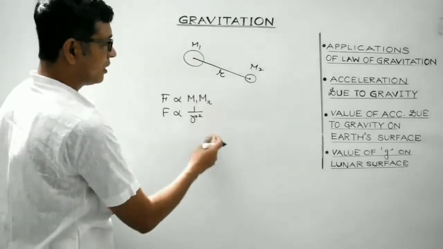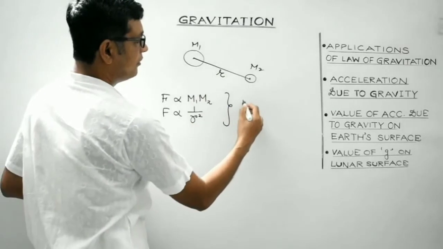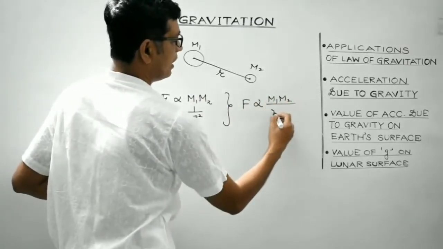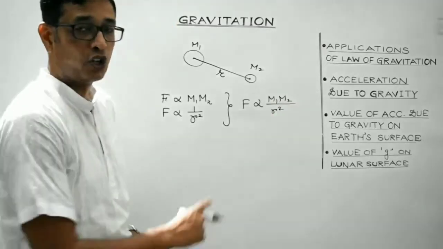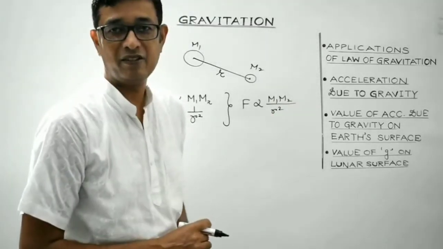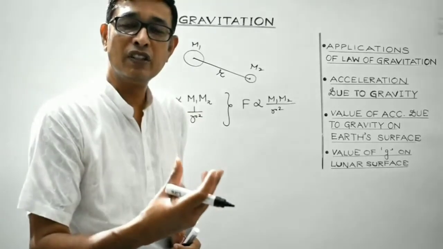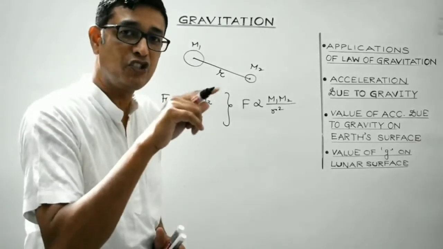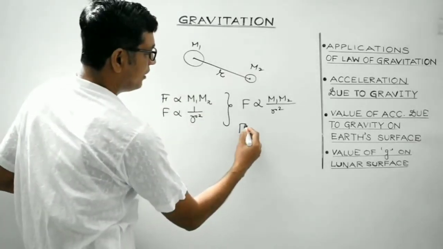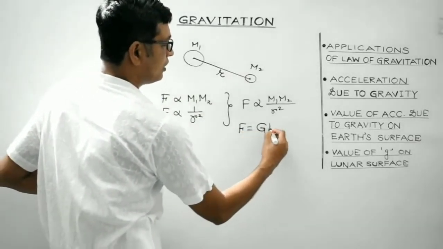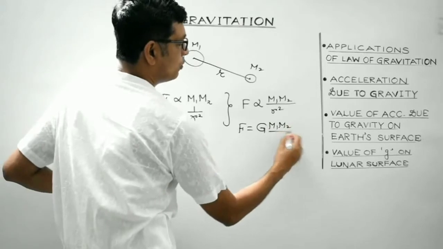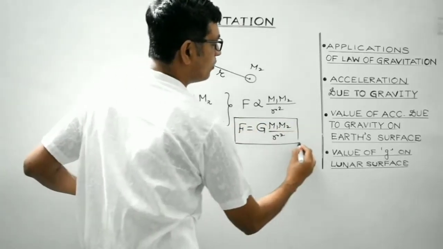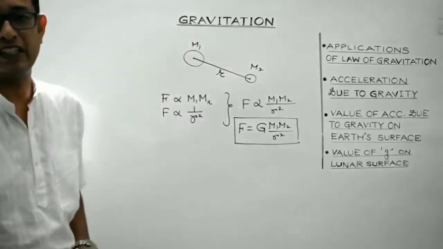So students, if we combine them, we get F is proportional to m1 m2 divided by r square. Now in order to eliminate this proportionality sign, we introduce the universal gravitational constant, represented by capital letter G. So F is equal to G m1 m2 by r square. This is the mathematical form of the universal law of gravitation.